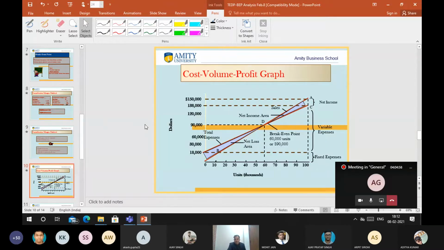Now see once again the graphical representation of this break-even point. This is units in thousands, and this is fixed expenditure. How much is my fixed expenditure here? 18,000 rupees. In the same example, it means this expenditure is common whether there are 0 sales or 1 or 2 sales. If I draw the graph, there are some expenditures which are common.